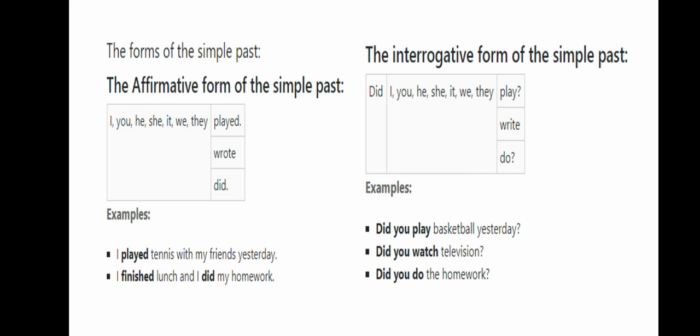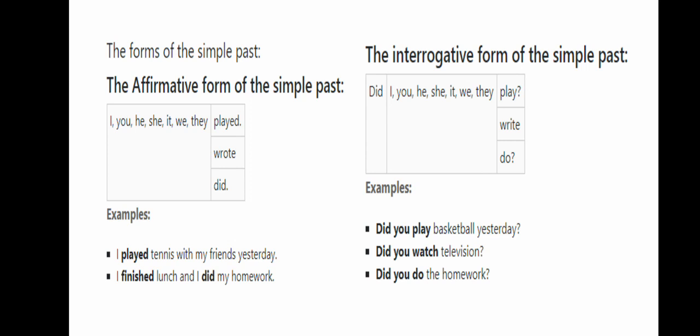The affirmative form of the past simple: I, you, he, she, it, we, they played. For example, this verb is regular. Or I wrote. This verb is irregular. Or you did. This verb is irregular. For example, I played tennis with my friends yesterday, or I finished lunch and I did my homework.